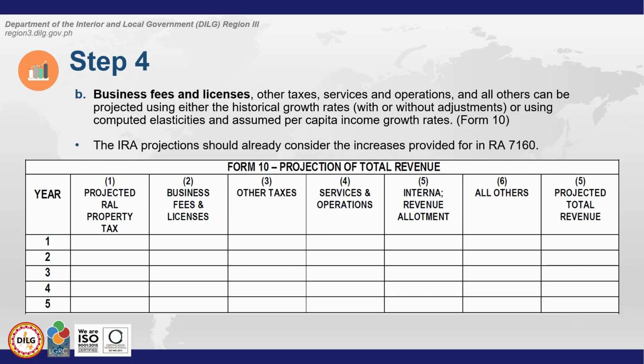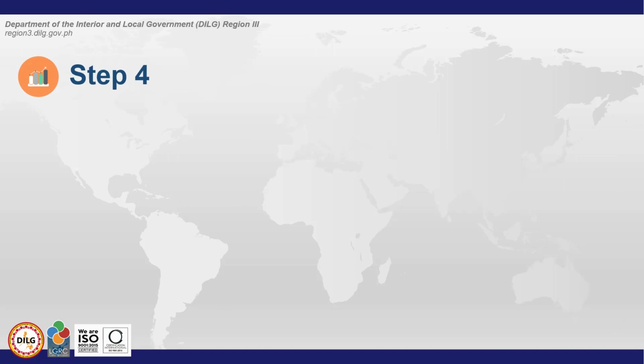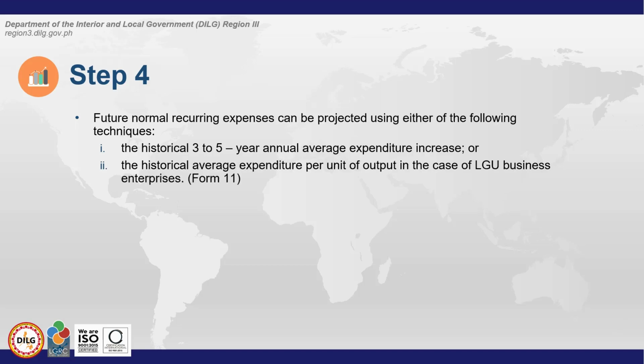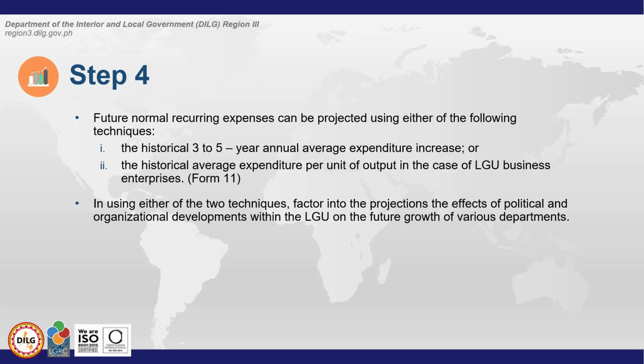The ERA projections should already consider the increases provided for in RA 7160. Ang mga future na normal na recurring expenses can be projected using either of the following techniques: the historical 3 to 5 year annual average expenditure increase, or the historical average expenditure per unit of output in the case of LGU business enterprises. At gagamitin natin dito ang Form 11.